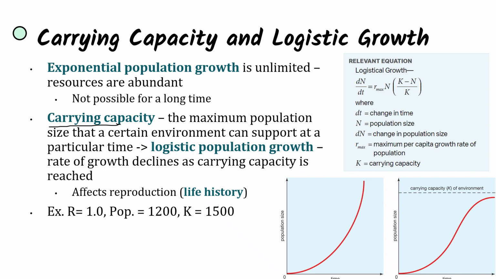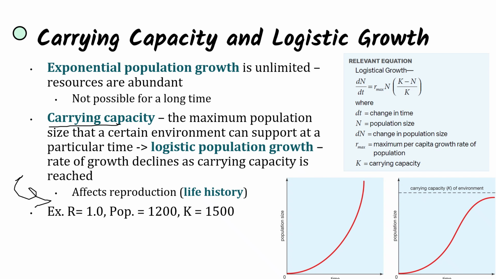And this is going to affect reproduction and life history, which is when an organism reproduces, how many offspring does it have for each reproductive cycle, and how many times is this going to occur. And so animals that live in environments where resources are abundant are going to be able to reproduce more, have more offspring for reproduction compared to animals that perhaps reproduce once per lifetime.